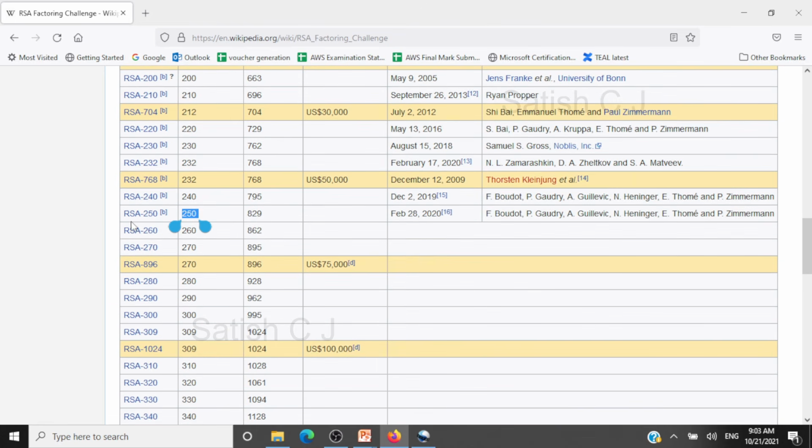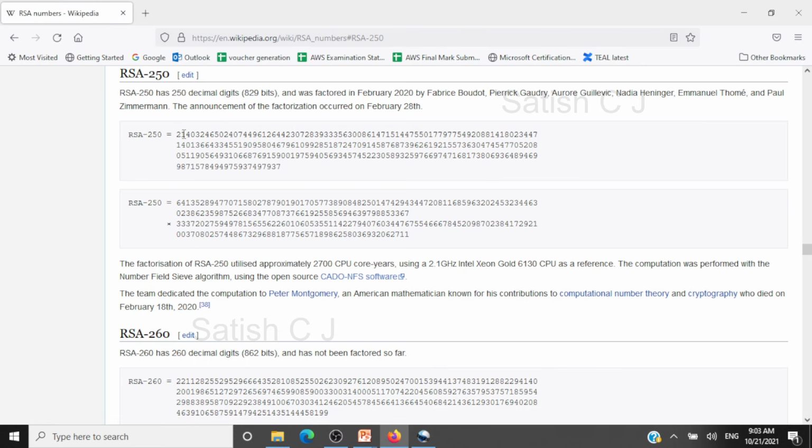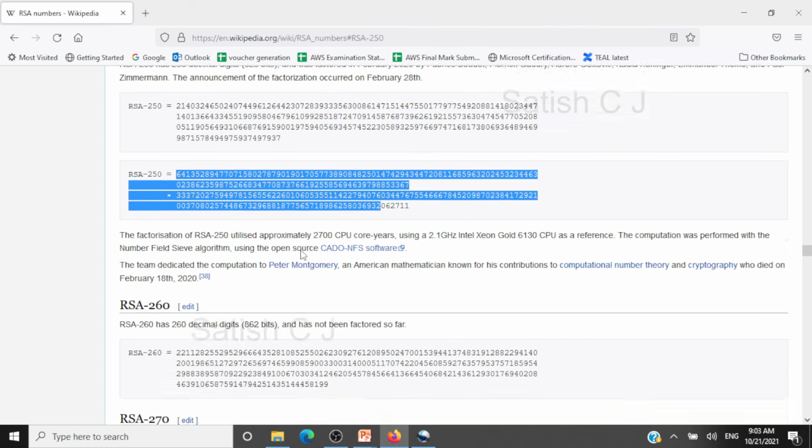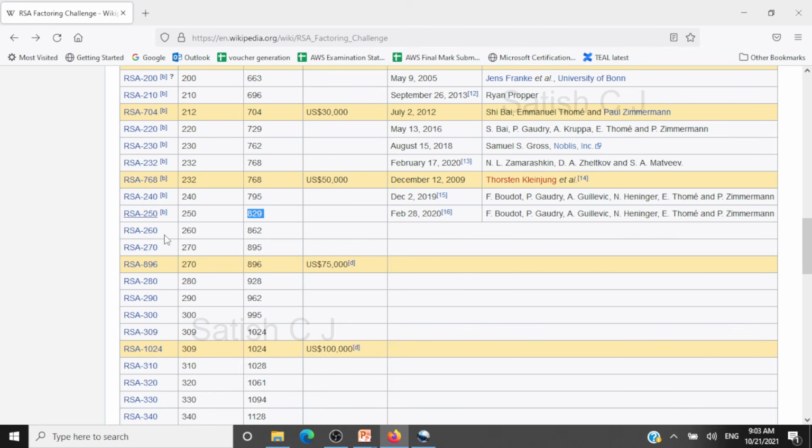So far, they were able to factor RSA 250, which is a 250-digit decimal number, 829 bits in length, and it was factored on February 28th, 2020. If you want to know the details, when you click on RSA 250, you'll be able to find the details about this challenge. So what is the number and what is the result they arrived at? But when you take a look at RSA 260, it is still open and has not been factored so far. The challenge here is to find the prime factors for this 260-digit decimal number. So we can say RSA 260 is secure compared to RSA 250, because we are yet to factor RSA 260.